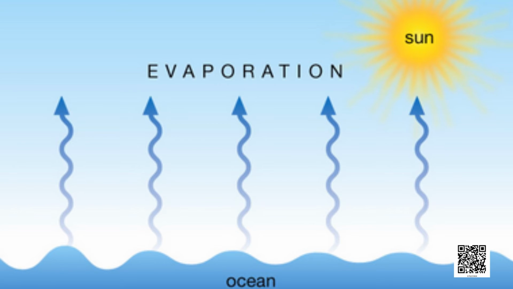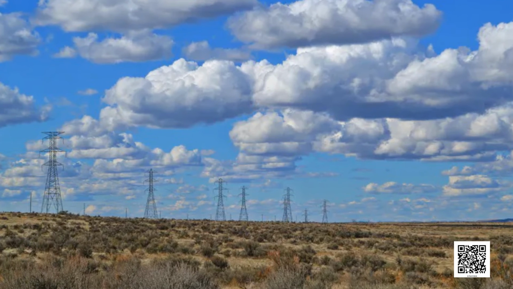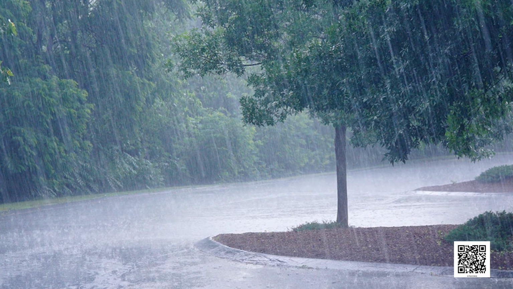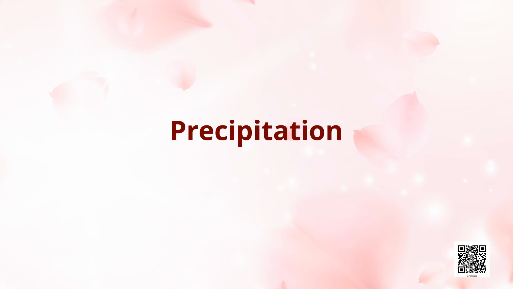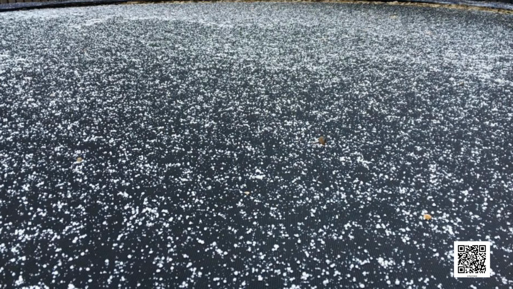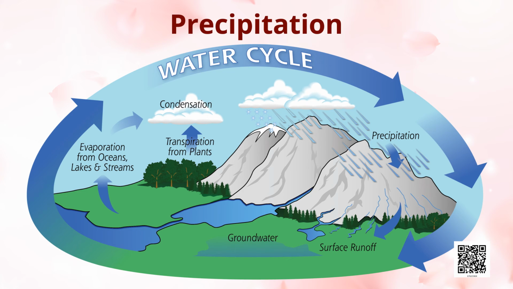The water vapor condenses, causing formation of droplets of water. Clouds are just masses of such water droplets. When these droplets of water become too heavy to float in air, they come down as precipitation. Students, precipitation includes snowfall, rainfall, hail, sleet. Precipitation that comes down to the earth in liquid form is called rain. Most of the groundwater comes from rainwater. Rainwater flows down the bare mountains and can cause flooding of low-lying areas.